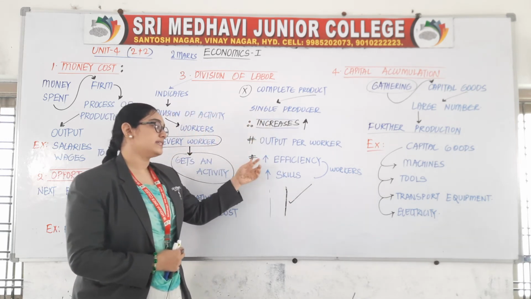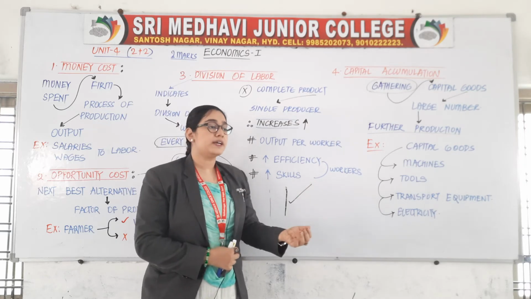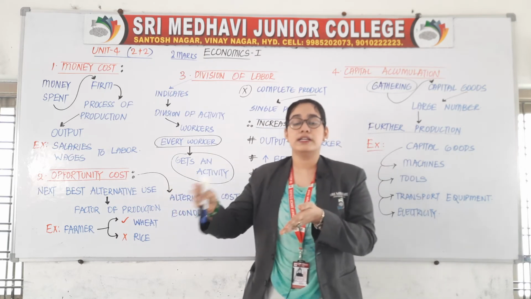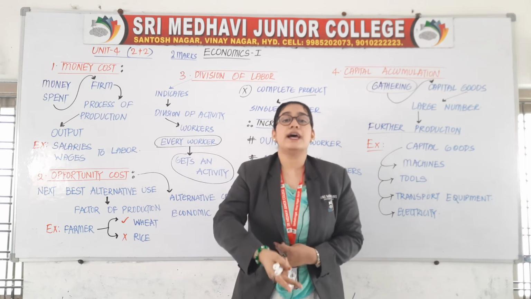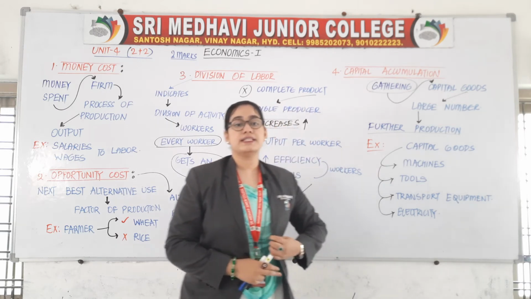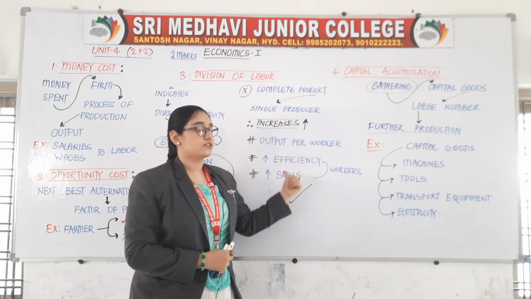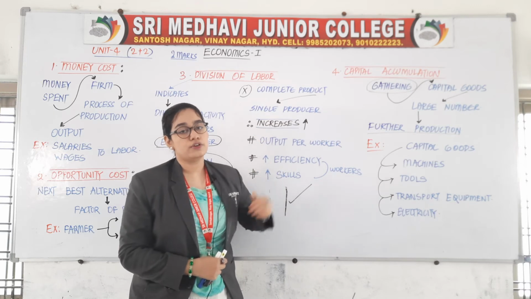Then it also increases efficiency and skills of workers, because one person is doing only one work, he is not doing many works, so he will not get confused, he will be getting specialized in that same work. That means he is increasing his efficiency and skills. So these are the advantages of division of labor.